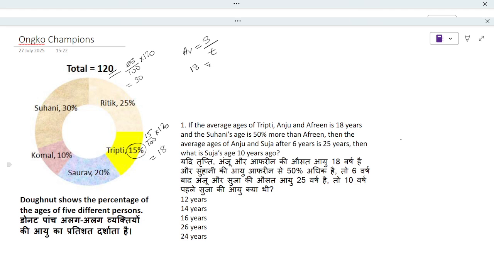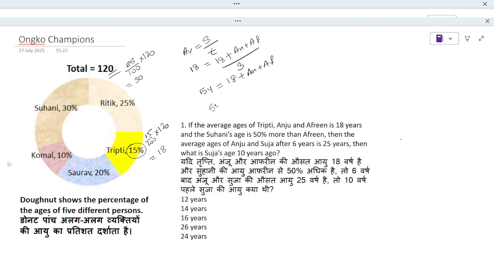Now here, 18 plus Anju plus Afrin divided by 3. 18 three times will give us 54.